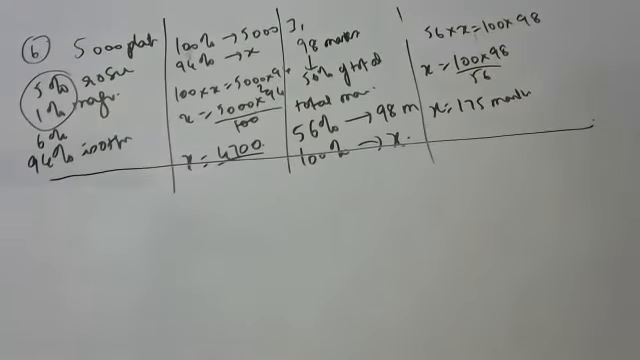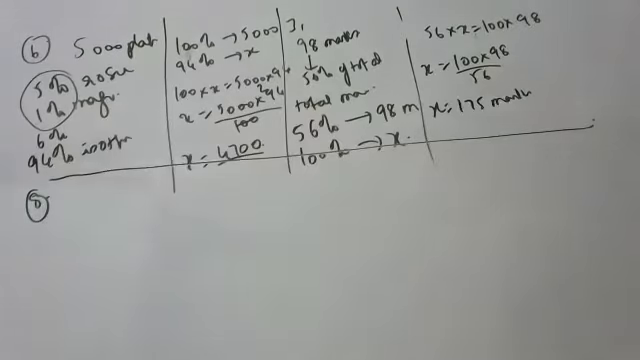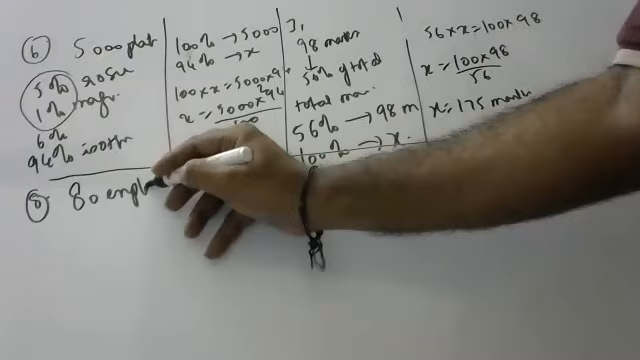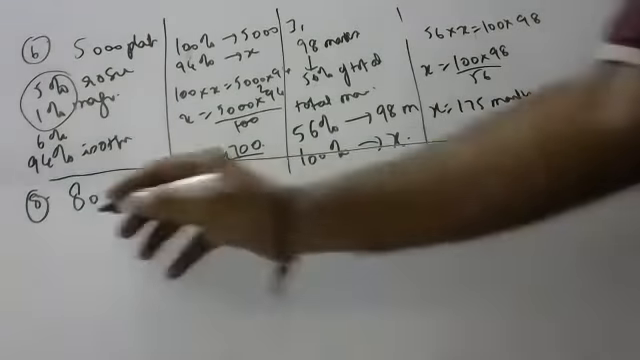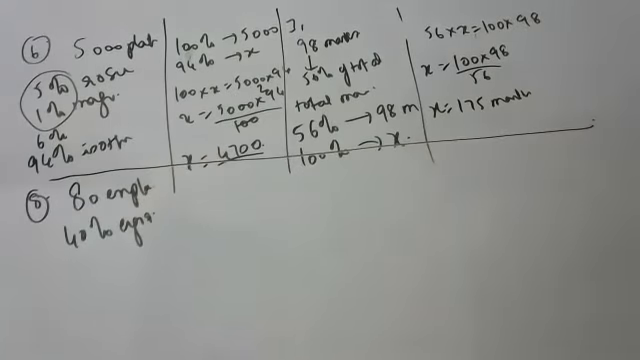Next. Meghana, are you there? Yes, sir. Tell me this sum. A certain company has 80 employees. 80 employees are there in a company. In this company, engineers constitute 40% of the workforce. 40% are engineers in this company. How many people are employed in the company? Total, how many people are there?